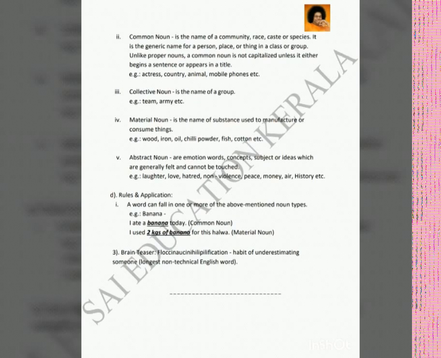Now, a word can fall into any one or more of these noun types. For example, banana is a fruit. Here, banana is a common noun, right? Because there are different types of bananas. It is a common noun. In the second sentence, 2 kgs of bananas were used to make this halwa. In this case, bananas is a material noun because it is used to make something.